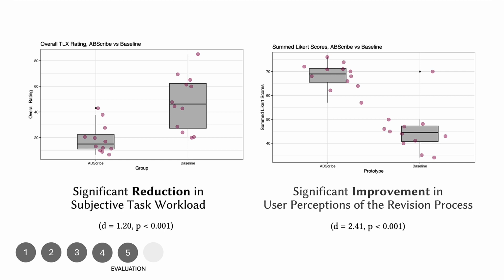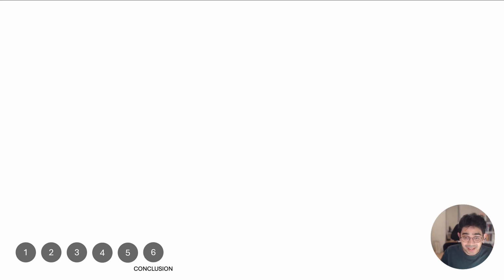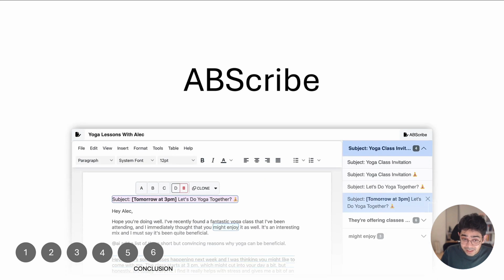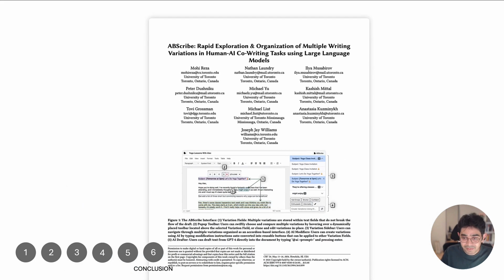In the paper, we describe an evaluation study that shows ABScribe significantly reduces task workload and improves user perceptions of the LLM-based revision process over a widely used baseline interface. To summarize, this paper makes 2 key contributions. We contribute the design and implementation of ABScribe, an open-source LLM-enhanced writing interface, and we provide empirical evidence from an evaluation study with 12 writers showcasing the efficacy of ABScribe in enhancing the human-AI co-writing process. Thank you for your attention, and please refer to our paper for further details.